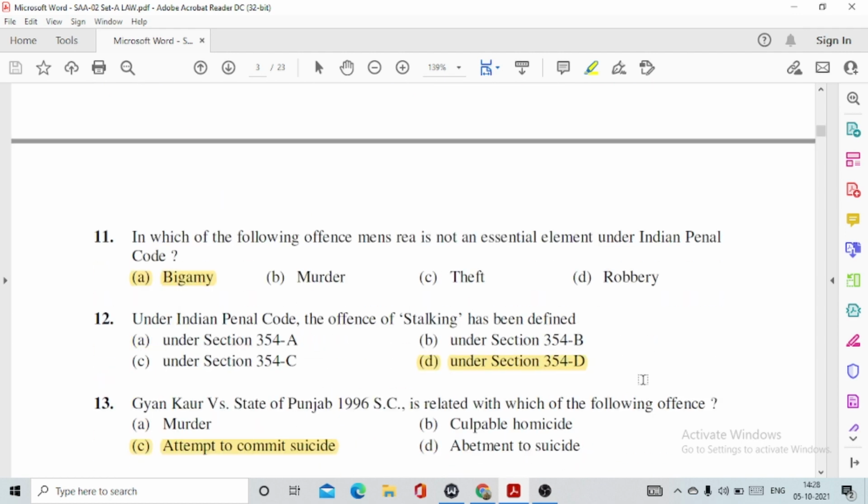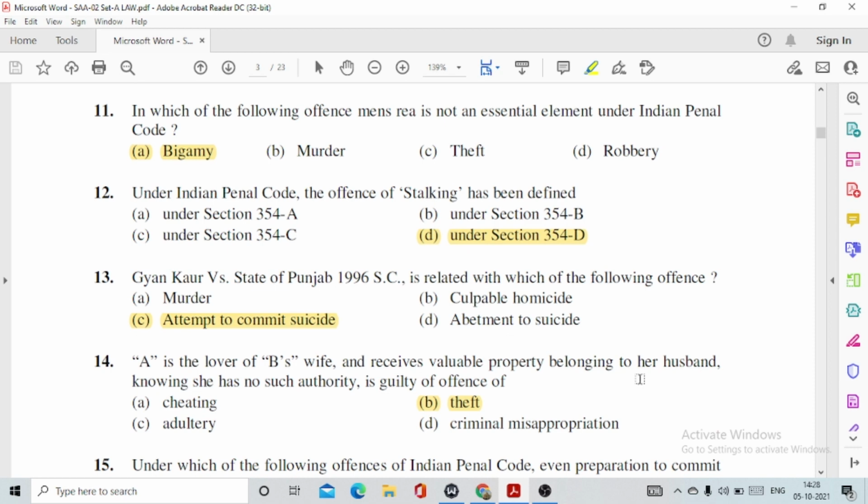Then question number 11. In which of the following offences is mens rea not an essential element under the Indian Penal Code? This is option number A, bigamy. So bigamy doesn't require mens rea as an essential element. Question number 12. Under the Indian Penal Code, the offence of stalking has been defined. Option number D, section 354D.